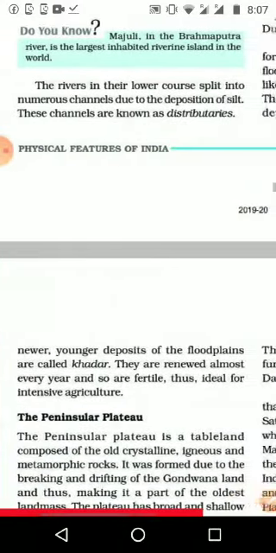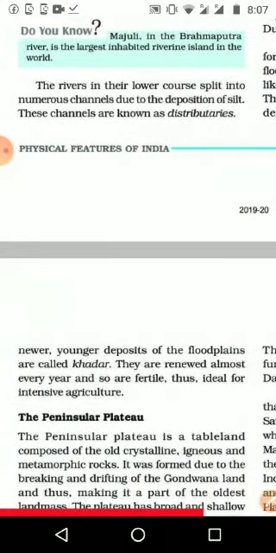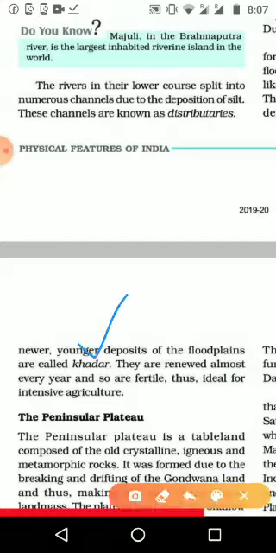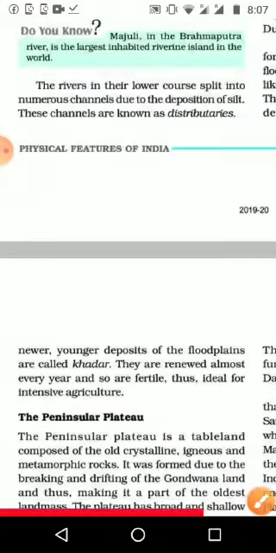The newer and younger deposit of the floodplain is called Khadar. The new one is the younger one, and because flood comes again and again and deposits the alluvium, new plains are forming. That is known as Khadar. So we have seen all of them. Once again we will go back to the first one and see them one by one.